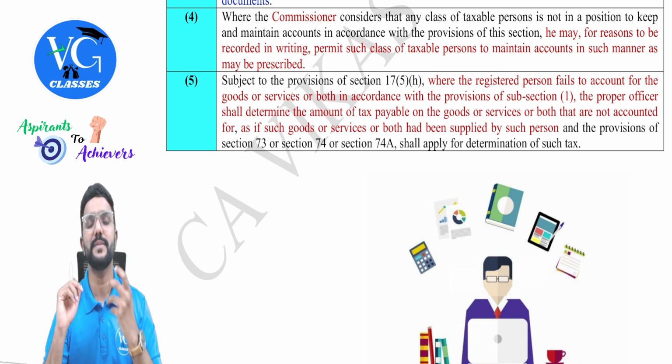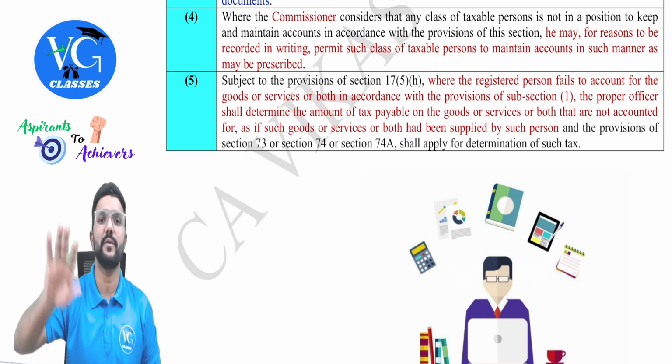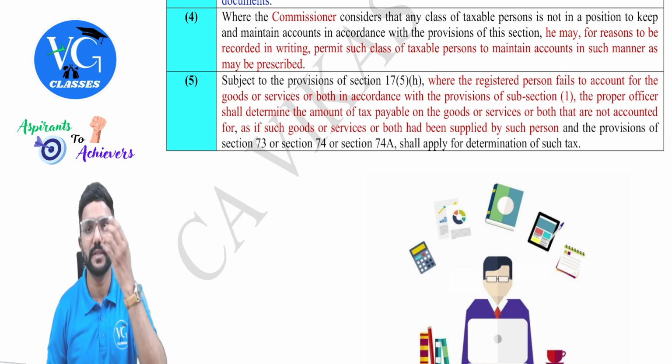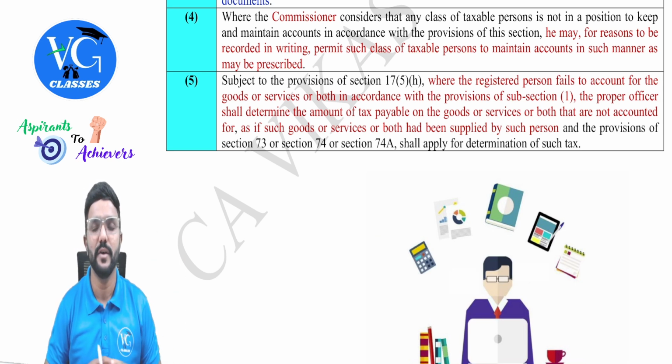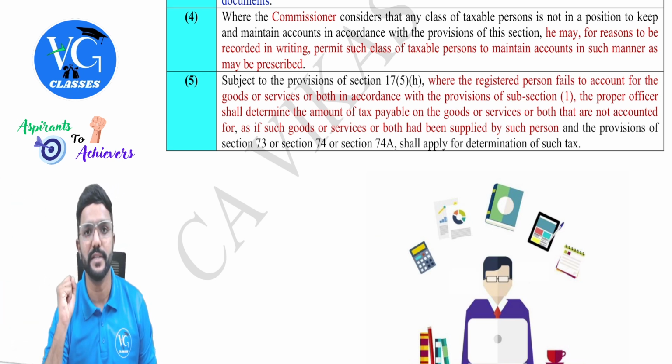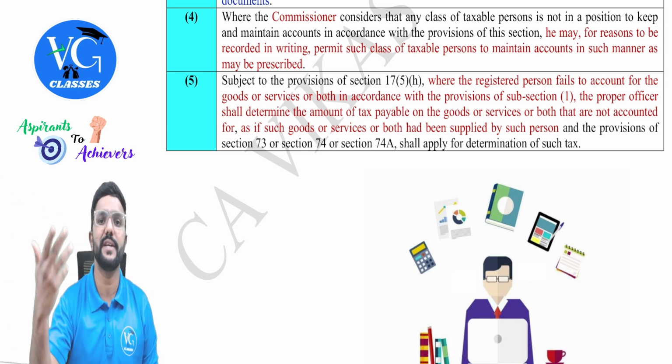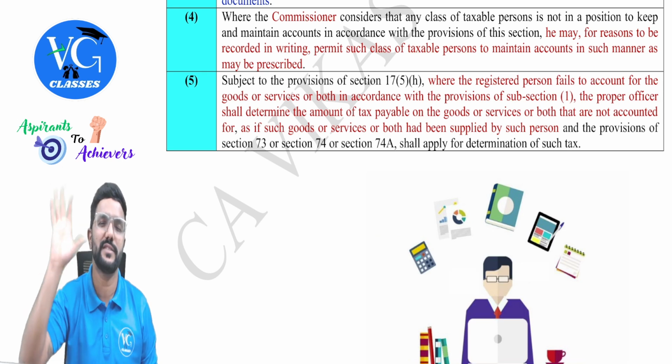Got it. So whenever there is a mismatch of inventory, assume the proper officer came for a stock audit and there was a mismatch of the stock or inventory. In the books, it is 1000 kgs, whereas actually it is only 800 kgs. Now, when the proper officer questions, the registered person is telling, sir, maybe it is lost, sir.